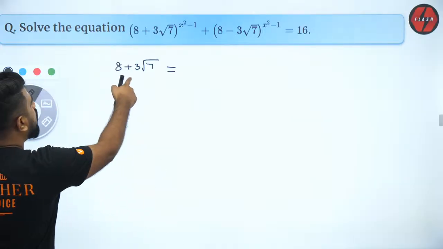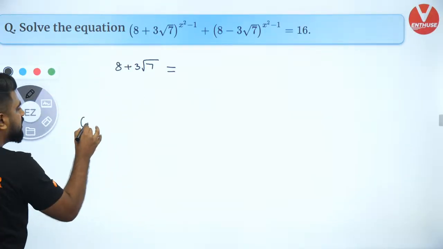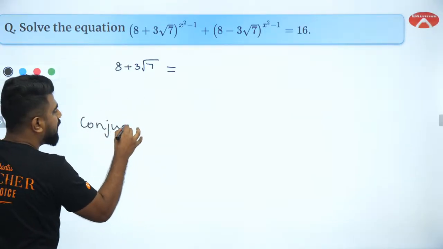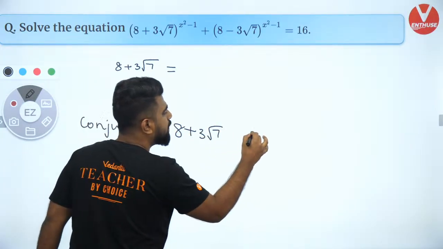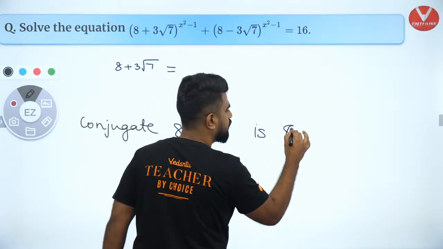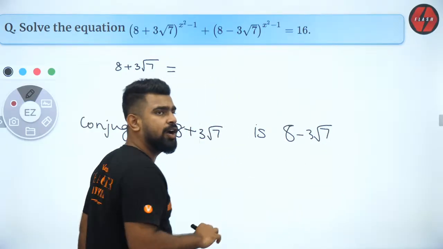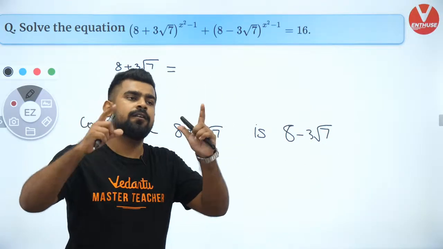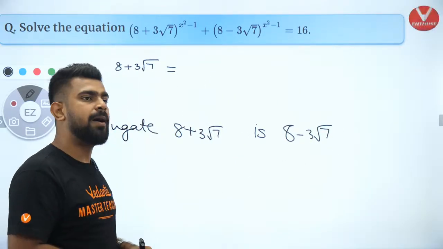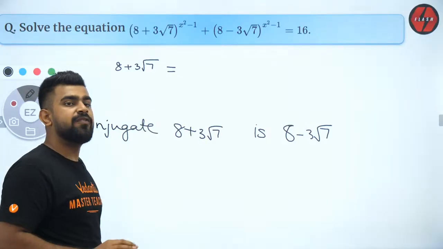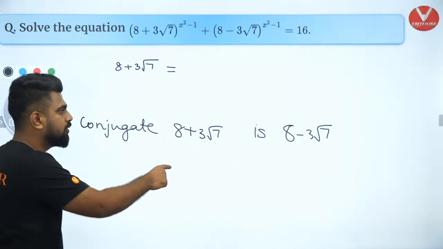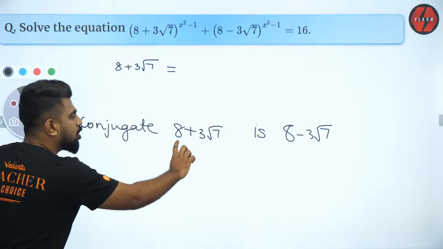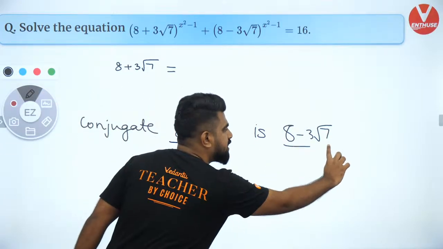The conjugate of 8 plus 3 root 7 is 8 minus 3 root 7. Everybody knows that, I hope? All of you? Very good job, guys. Amazing. If anybody does not know, make a copy of it right now. So the conjugate of this is this.